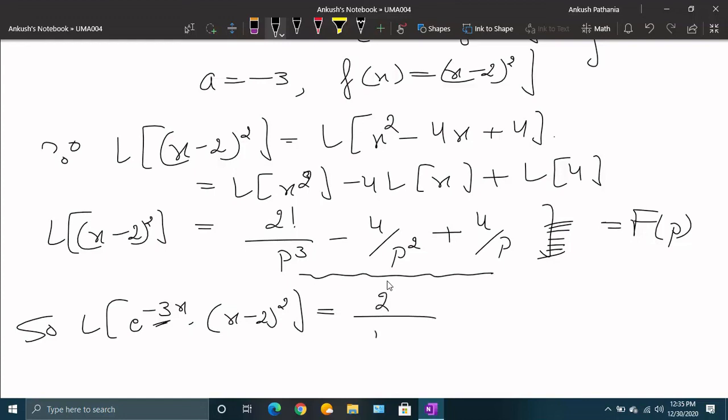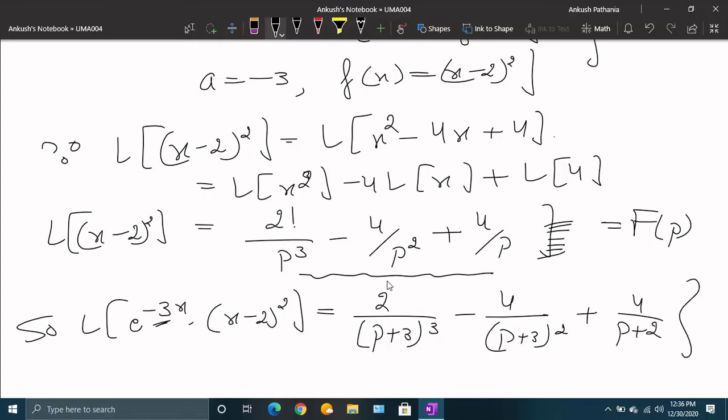So it is 2 upon (p plus 3) cube minus 4 upon (p plus 3) square plus 4 upon (p plus 3). So this is the solution of this question, and this is how we use the first shifting property to solve the Laplace transform of functions that are given in the form exponential dot f(x), where e^(ax) is multiplied by f(x).